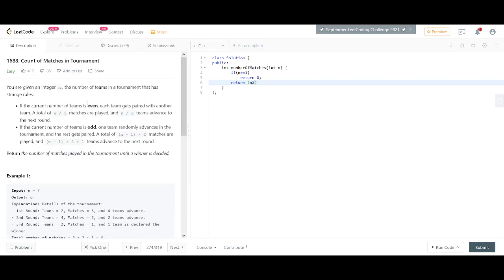And so we have 2 cases, one for the even case and one for the odd case. So if we have the even case, then n modulo 2 equals 0. That means the number is even. We need to do something over here, and we'll have something else.